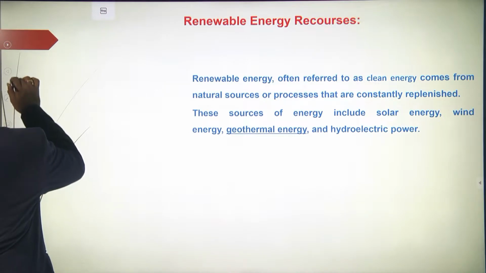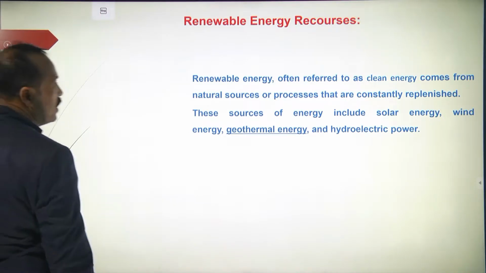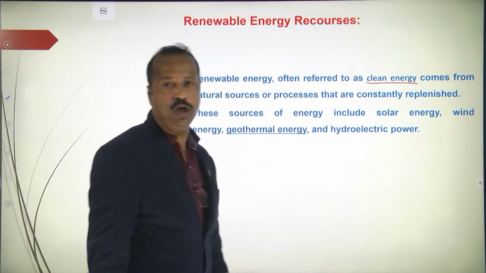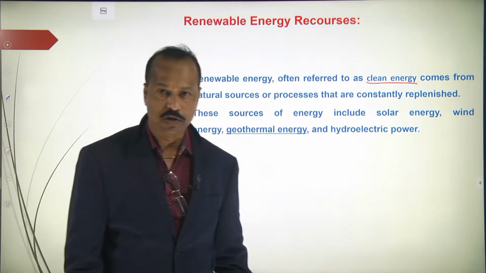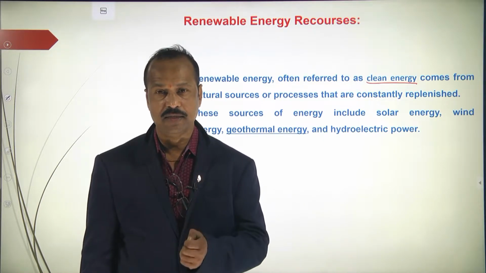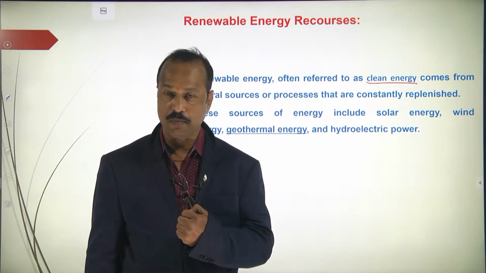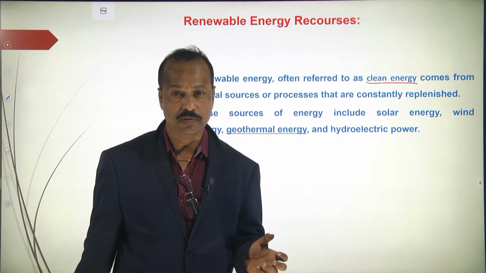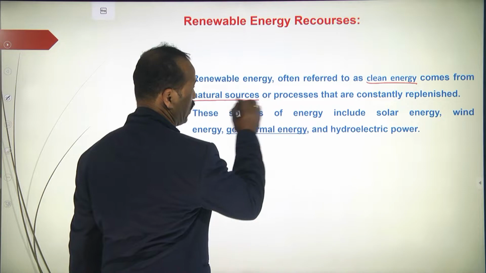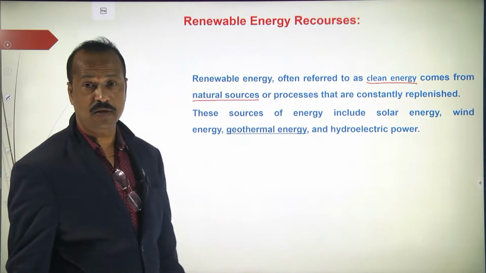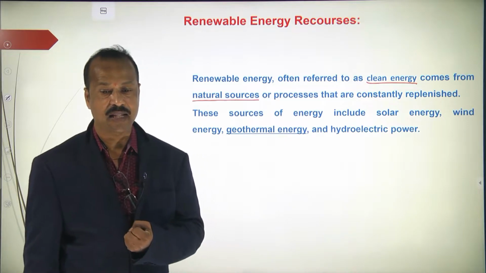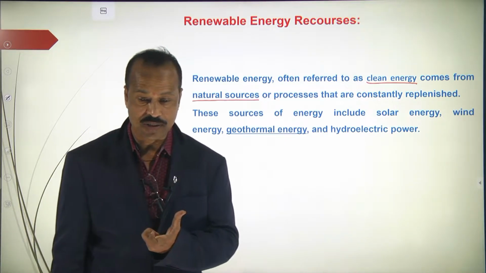Which type of energy? Clean. Clean energy means what? No pollutants will be released. Even if pollutants are released, the amount will be very little compared to exhaustible sources. It comes from natural sources. This is one more important thing. This is a renewable source of energy. Water. These are clean energy, and they come from natural sources.